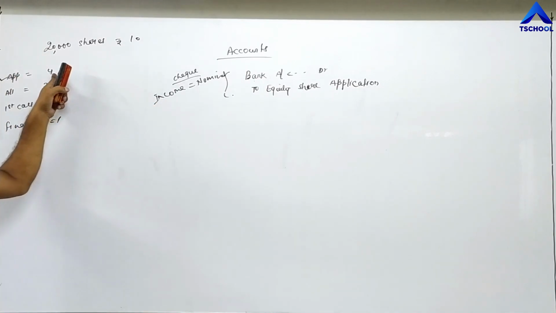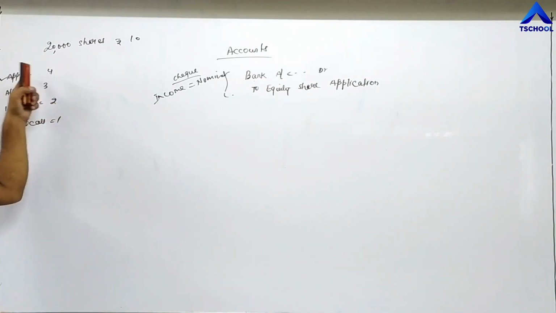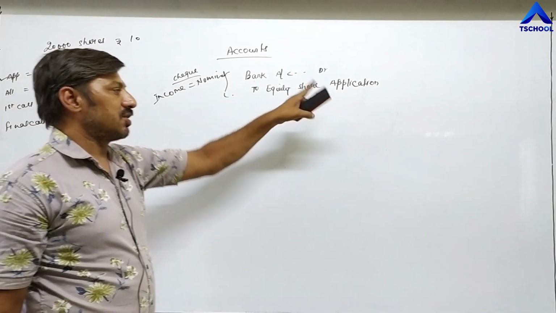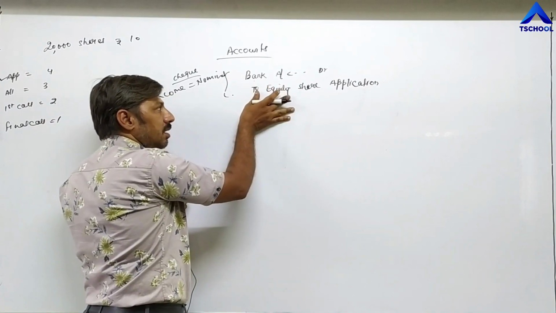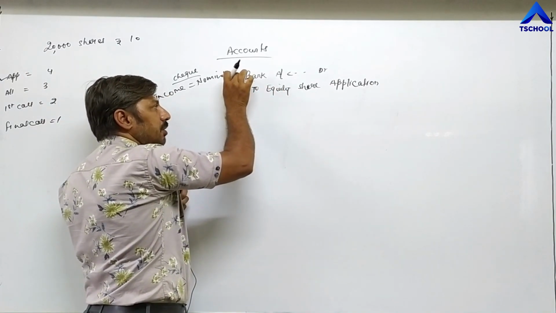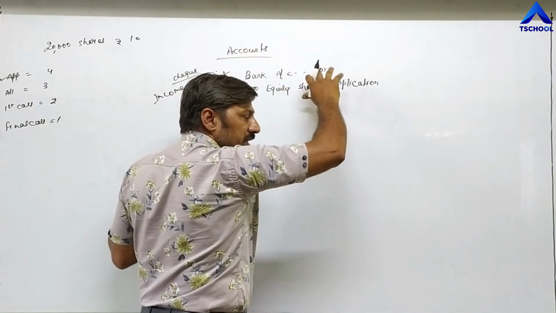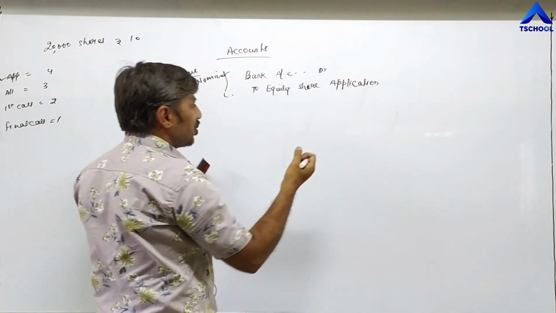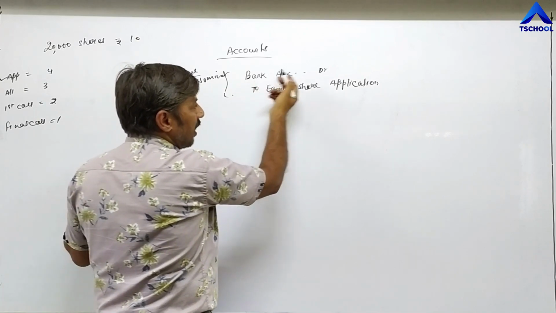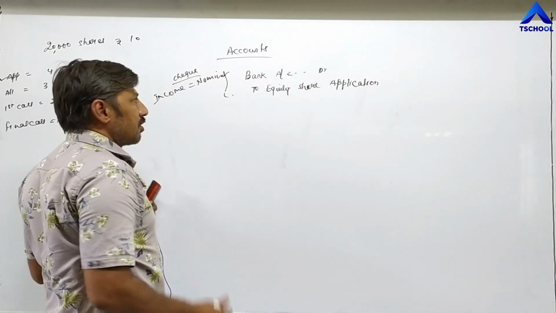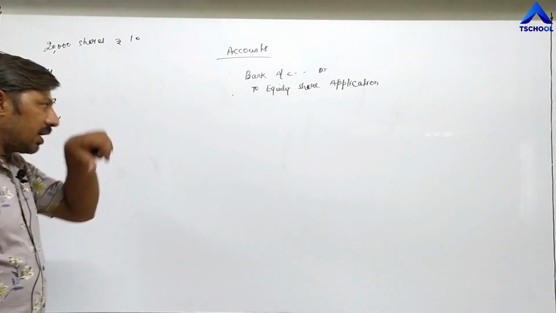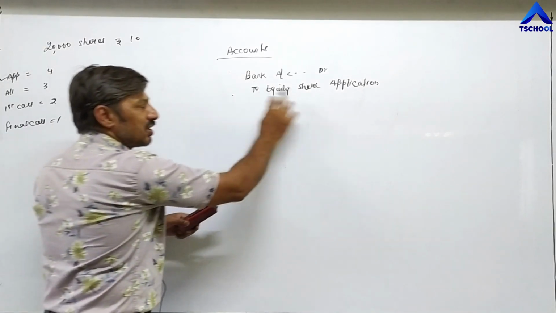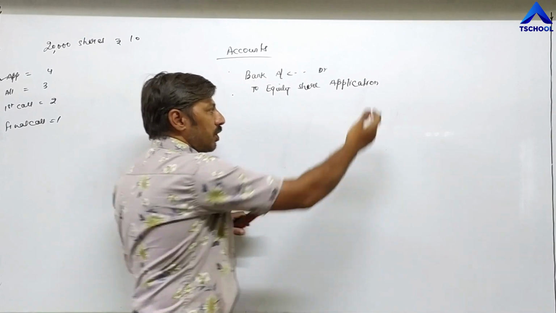Here the first installment, and the name of the first installment is application money, and this is equity share, that's why we have written equity share application. So this is income, that's why it is credited. Bank is a real account, that's why it is debited. So all checks are received by the company. Cash is coming, means check is coming, that's why bank account is debited. The first entry is bank account debit to equity share application. Then you have to write the narration, we will do it later on, and then the amount.